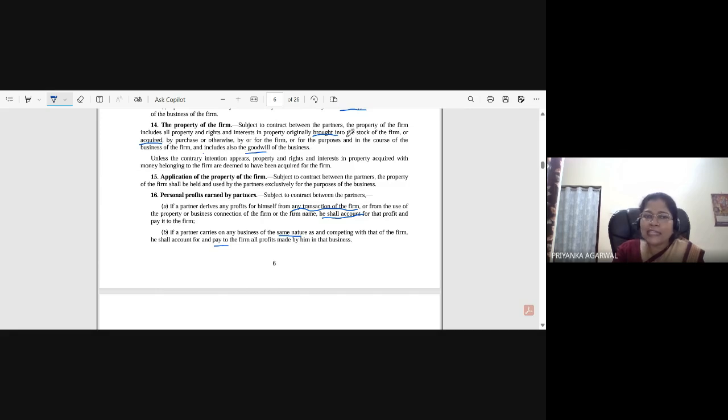So there are three kinds of property we are talking about here: what is brought into the stock of the firm, what is acquired, and the third is the goodwill of the business. So these three are the property of the firm. Okay. So unless a contrary intention appears, property and rights and interest in property acquired with money belonging to the firm are deemed to have been acquired for the firm.